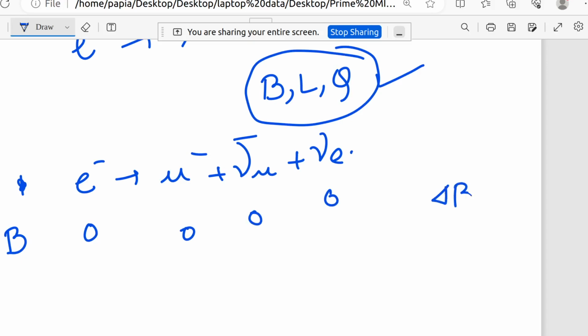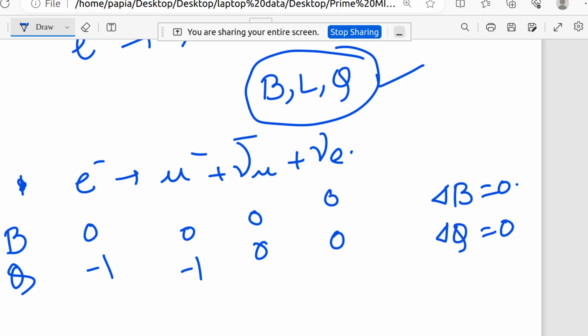So as a whole, delta B will be 0. Coming to charge, e minus has charge -1, mu minus -1, the antineutrino has charge 0, and the neutrino has charge 0. So as a whole delta Q is also 0.